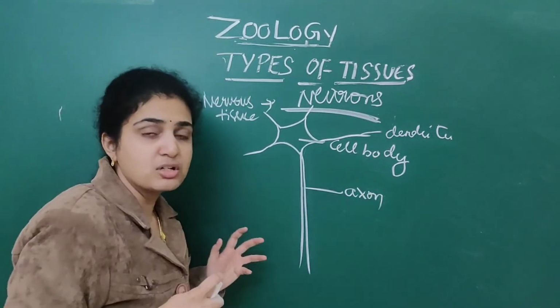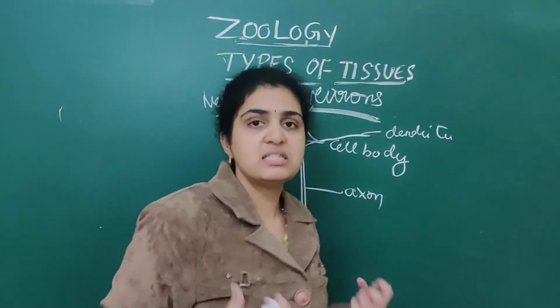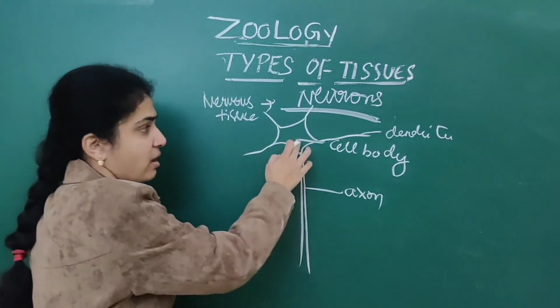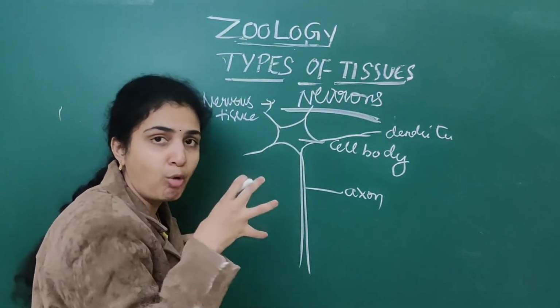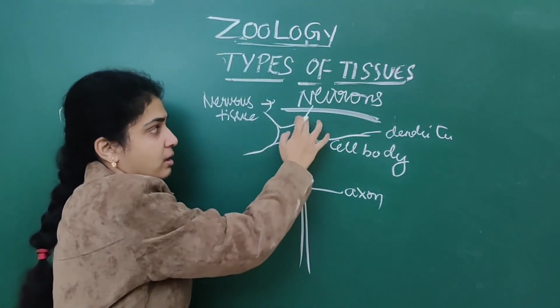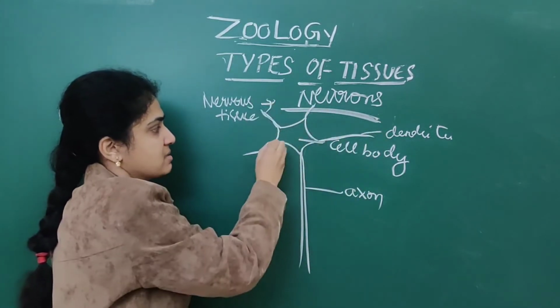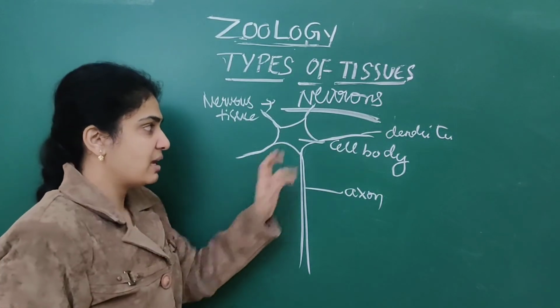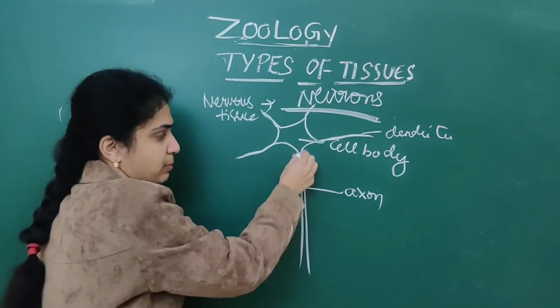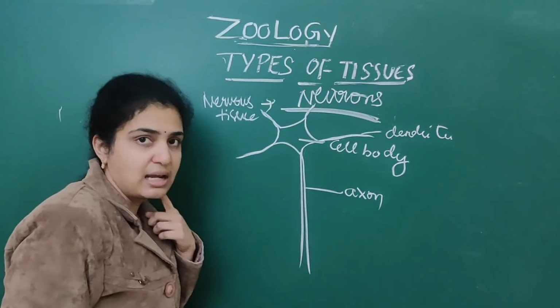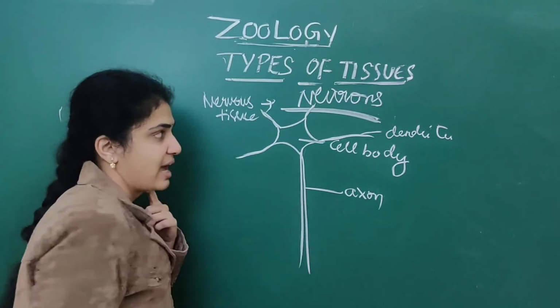Like these structures, millions and millions are present. This is the cell body, the main body of the neuron. Numerous dendrites will project out like this from the cell body. One structure will also project out from the cell body, which is called the axon.